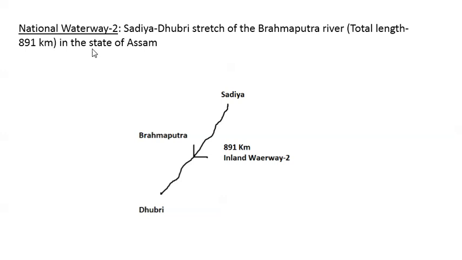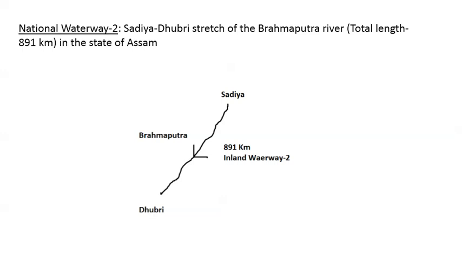So why is it important for us? Because when we are discussing Brahmaputra river system, we have National Waterway 2 in the state of Assam, from Sadia in Assam to Dhubri in Assam. The length of this inland waterway is around 891 km. This is on Brahmaputra, and this was notified in 1988.